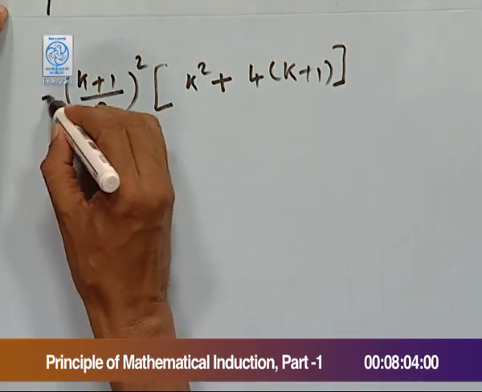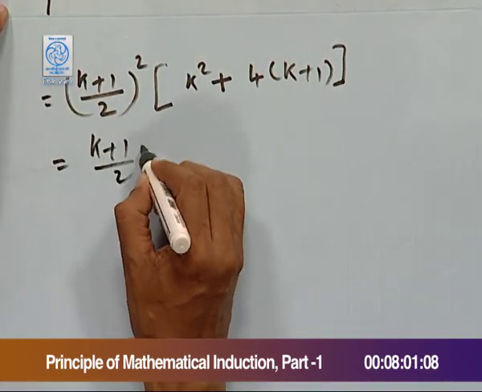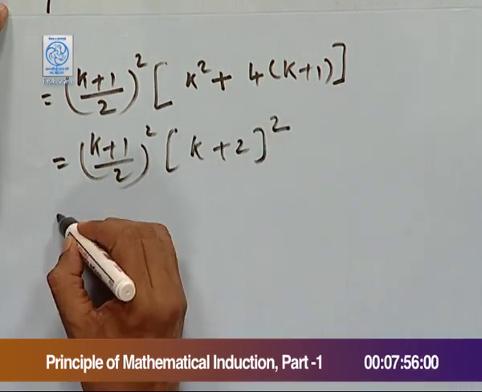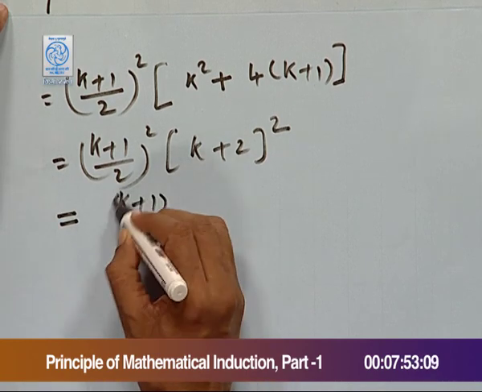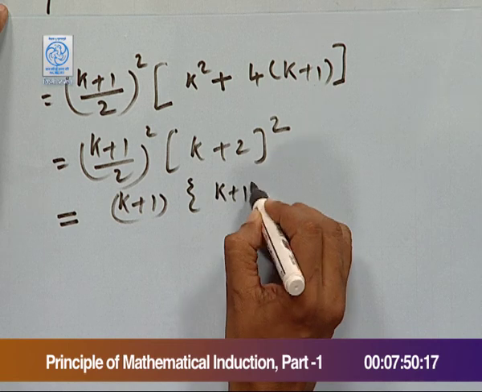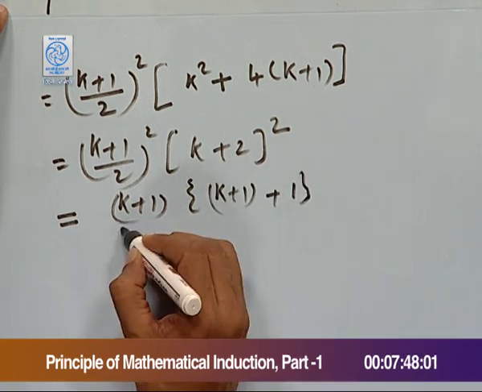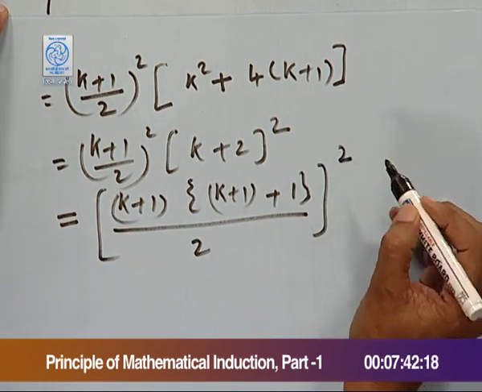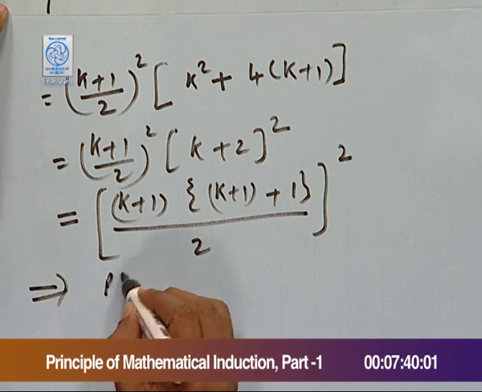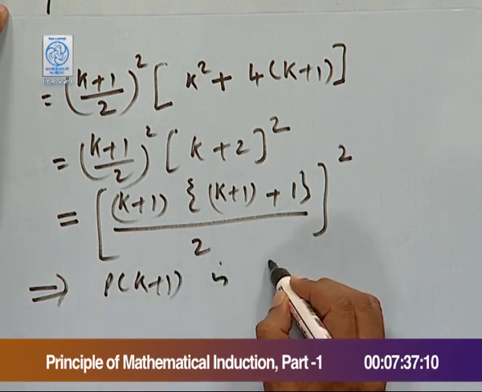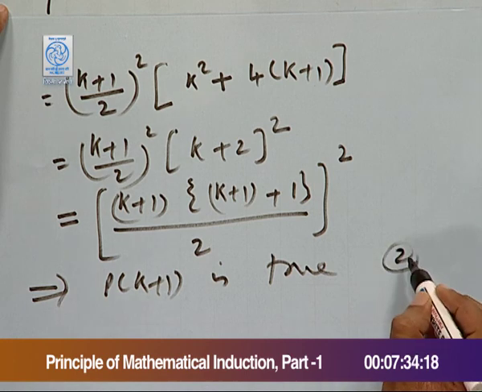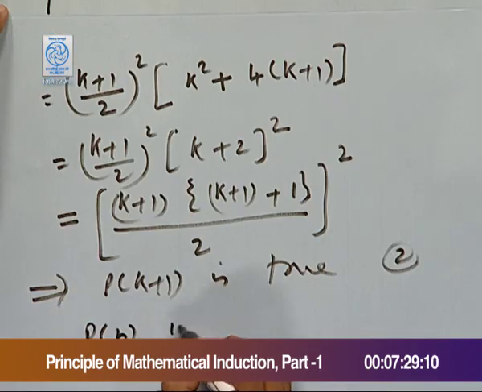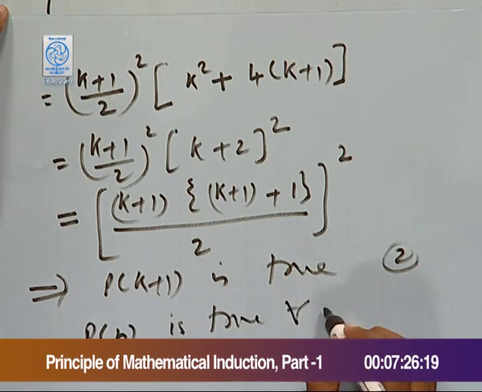This equals (k+1) by 2, whole square, times (k+2) whole square, which means it is (k+1) times (k+1+1) upon 2, whole square. This means P(k+1) is also true. Now, this completes second step, and hence P(n) is true for all n belonging to natural numbers.